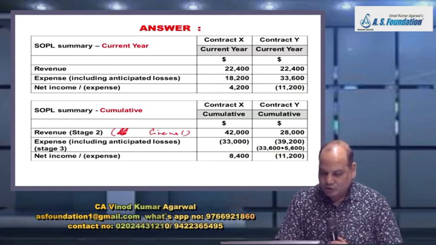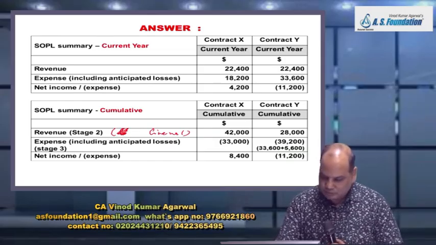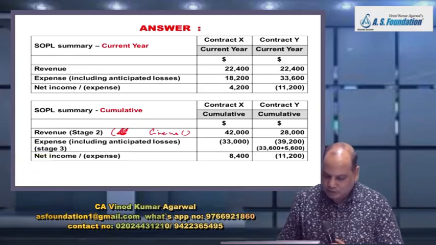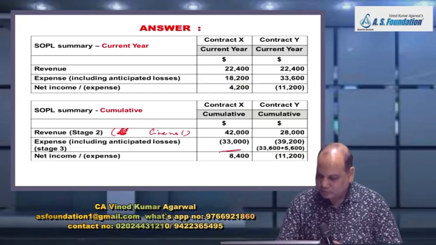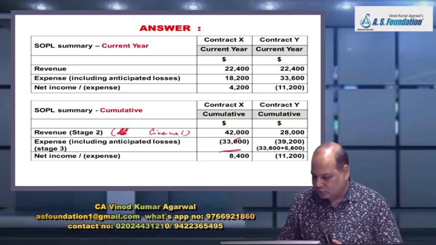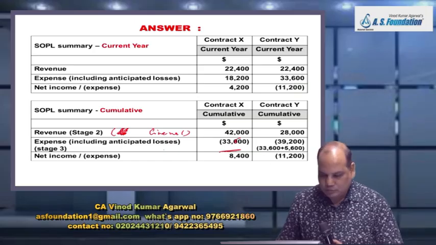Expenses including anticipated losses 33,600. Make it 33,600 here. This figure 33,600. This one is from stage number 3.